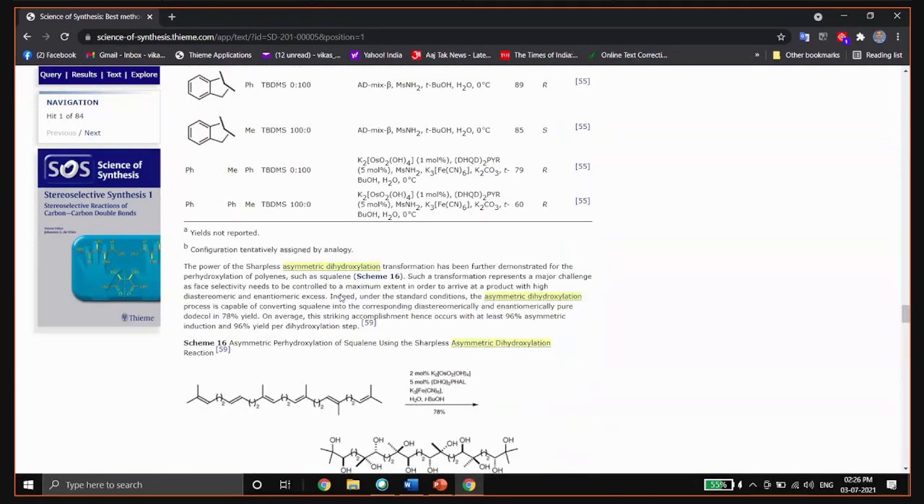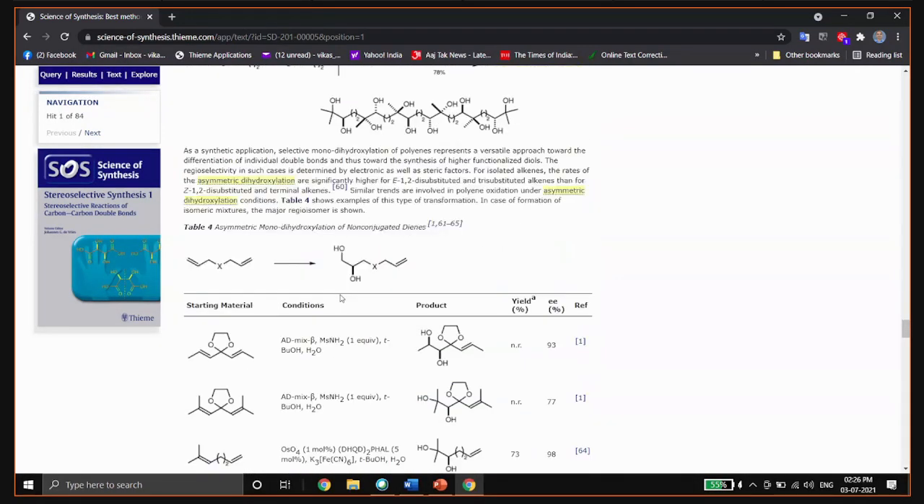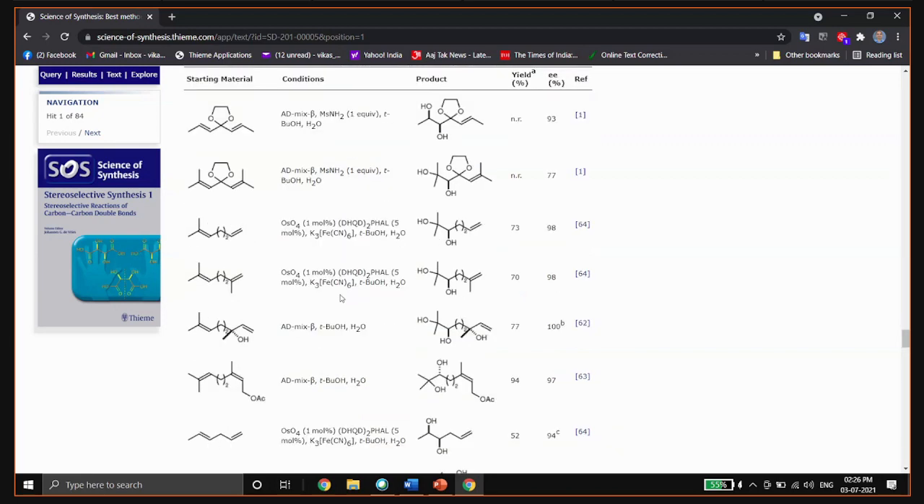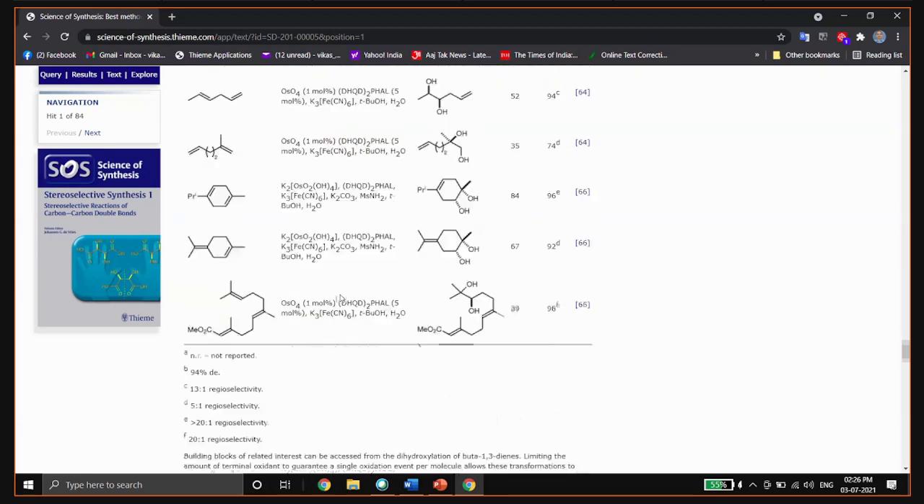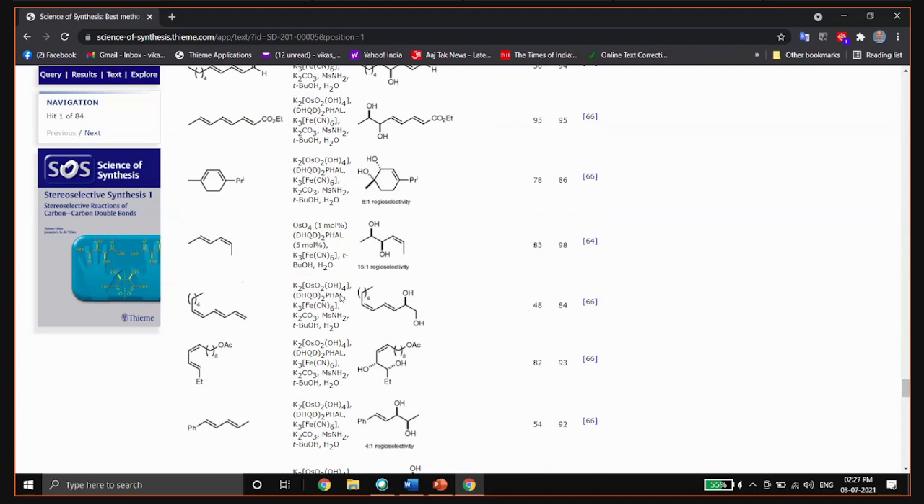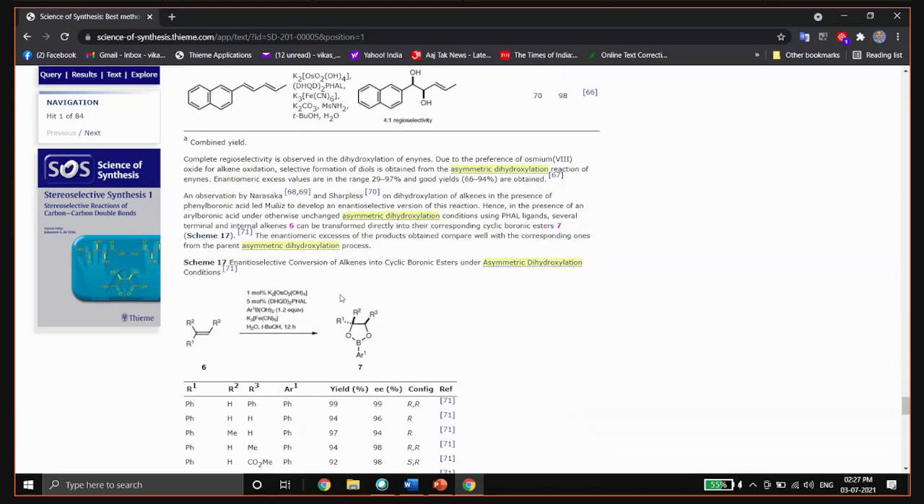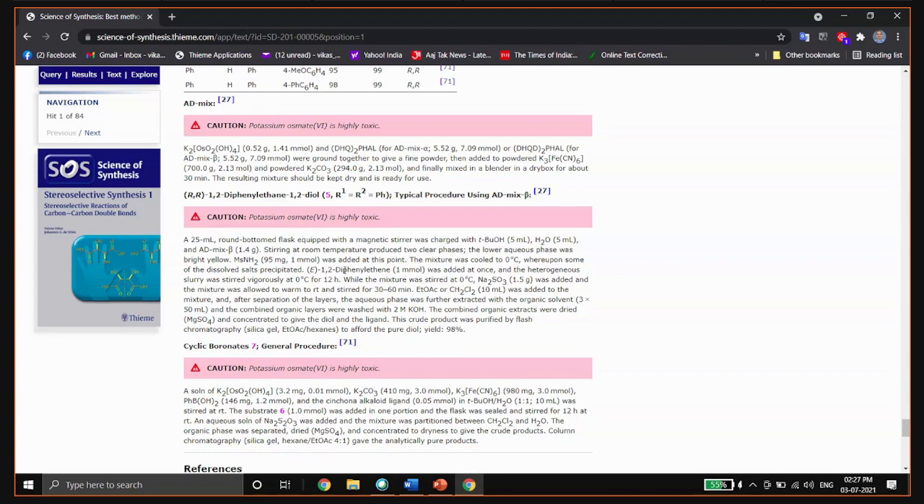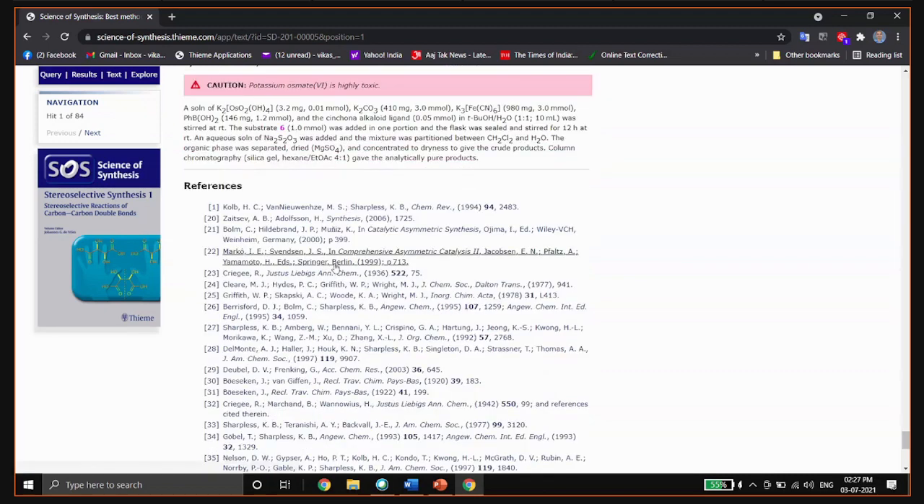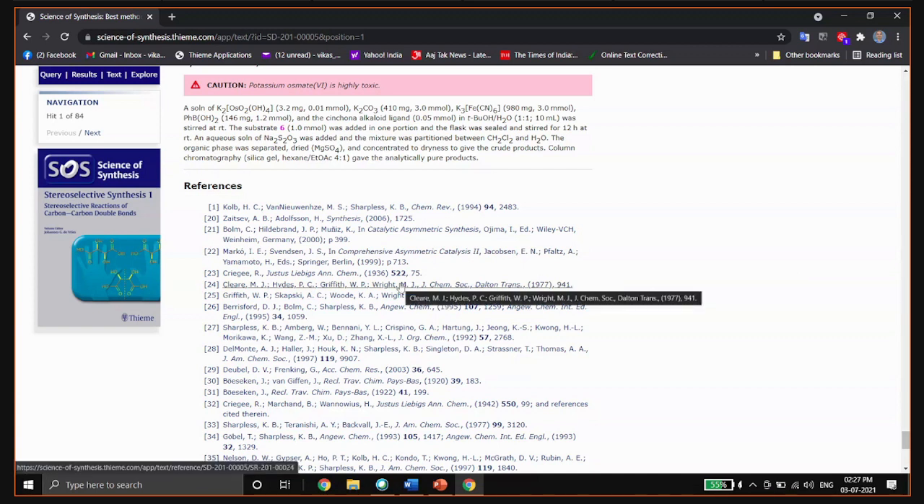Examples from natural product synthesis follow. And at the end, you will find the relevant procedure for performing this transformation, and relevant references. So you can see you don't need to go outside SOS or open any other articles from any other journal. All the information you need to carry out a reaction is present in SOS, so you can start working immediately.